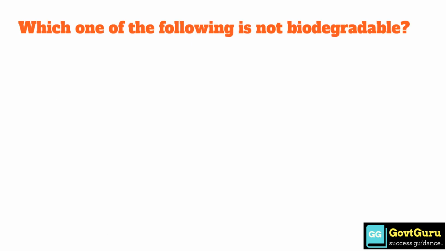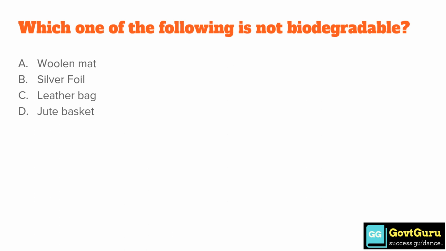Which one of the following is not biodegradable? Option A woolen mat, option B silver foil, option C leather bag, option D jute basket. The answer is option B silver foil.